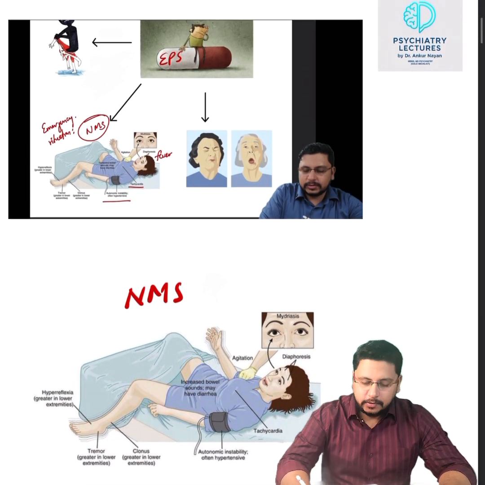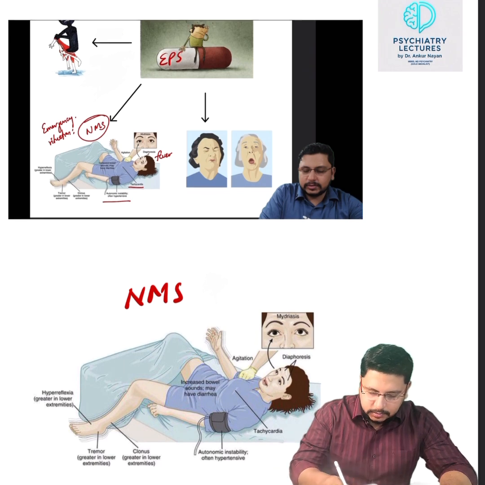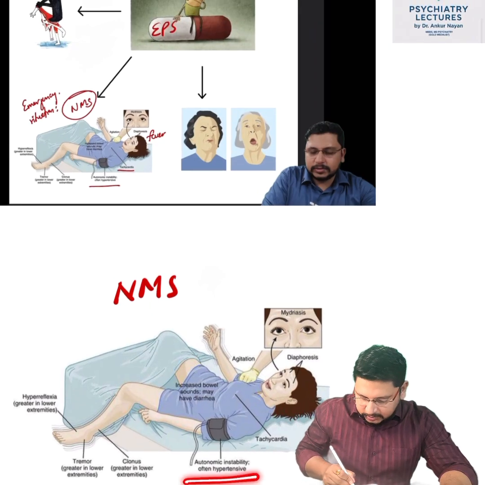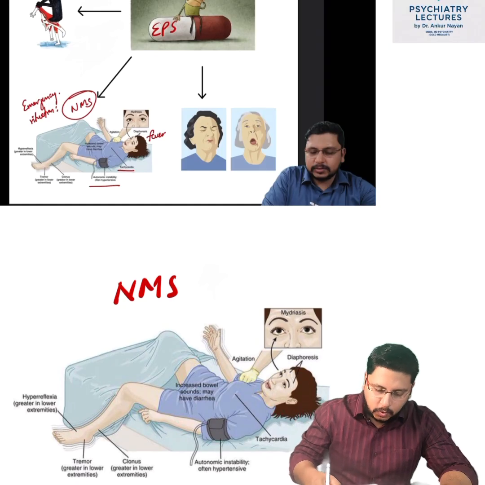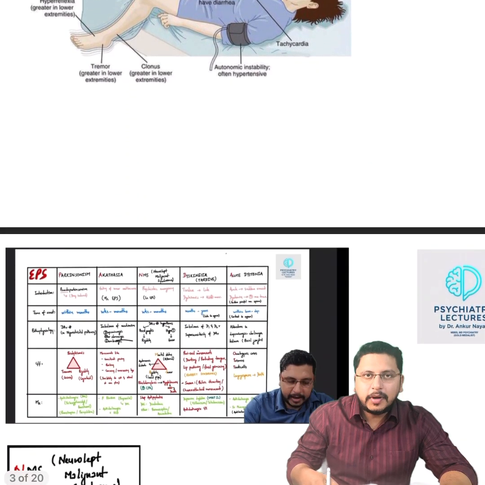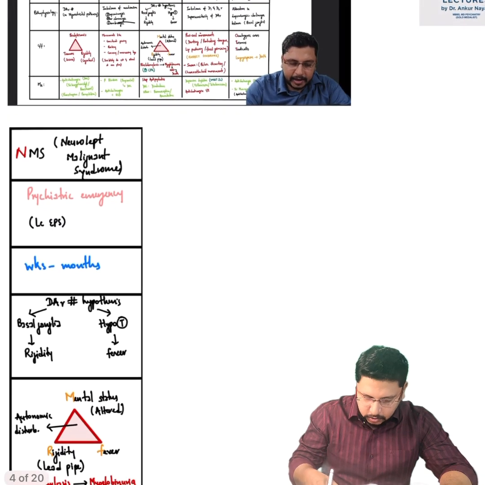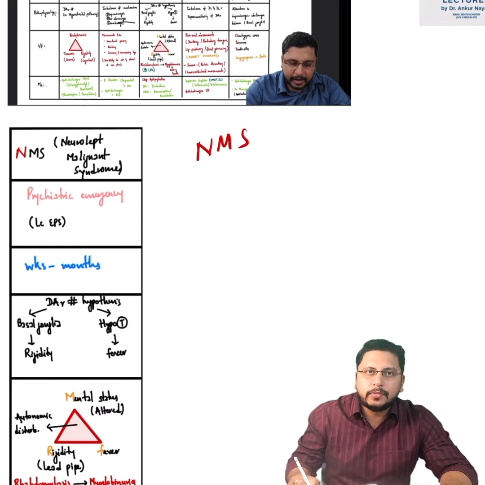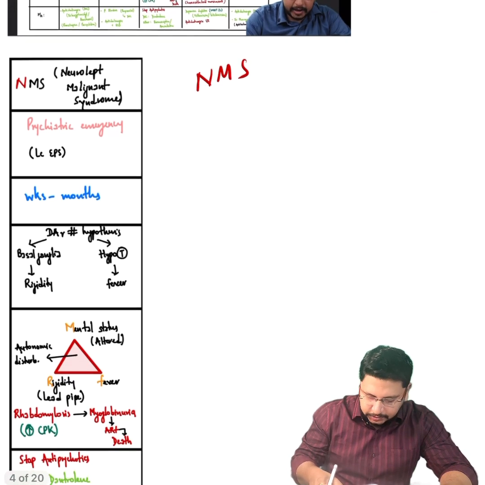In my video on antipsychotics, I taught you the side effects of antipsychotic. When a patient is on antipsychotic and there are conditions like autonomic instability, it's an emergency situation of NMS. In the master table that I gave about antipsychotic, I talked about this condition, NMS, neuroleptic malignant syndrome. Antipsychotic is also known as neuroleptic. So there is a side effect of antipsychotic, that is NMS. And what is the triad there?